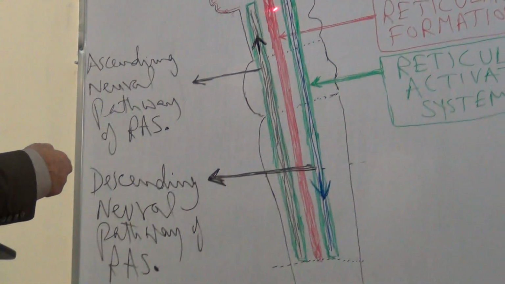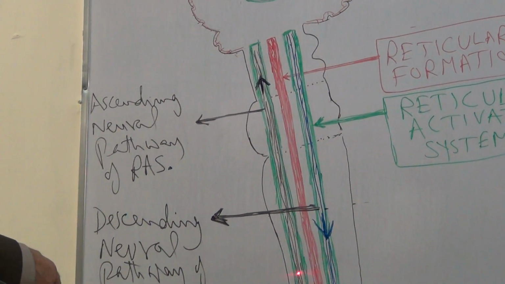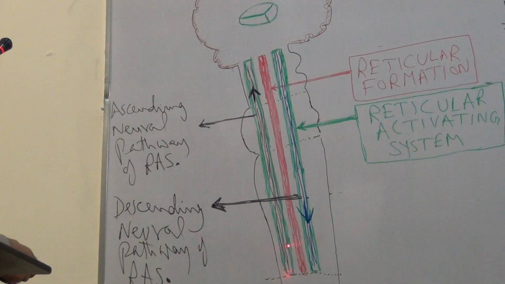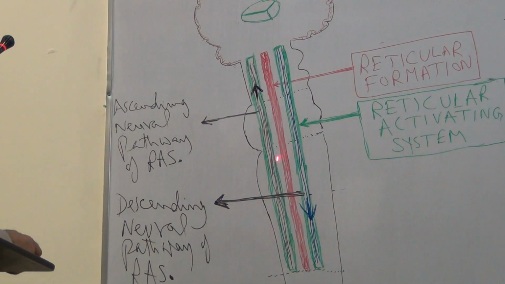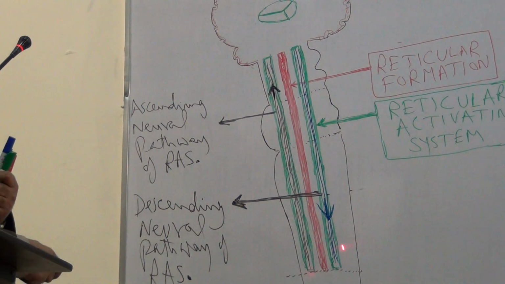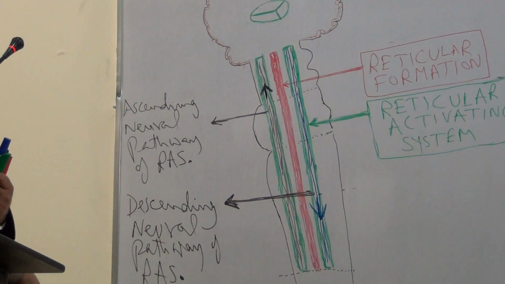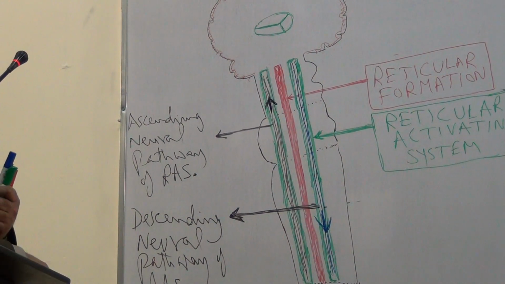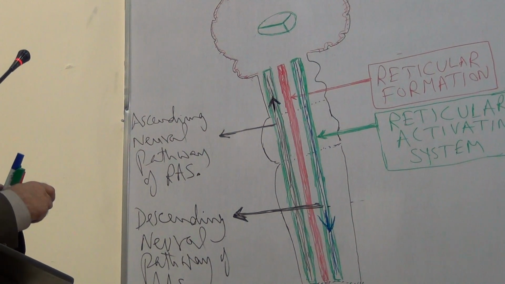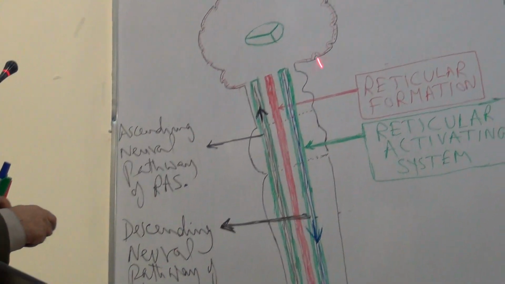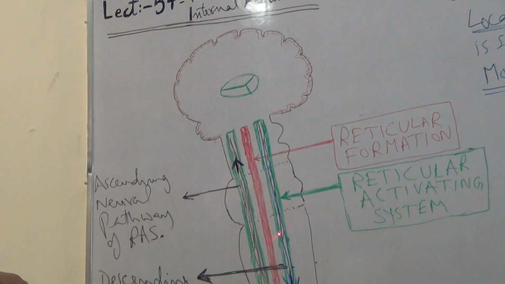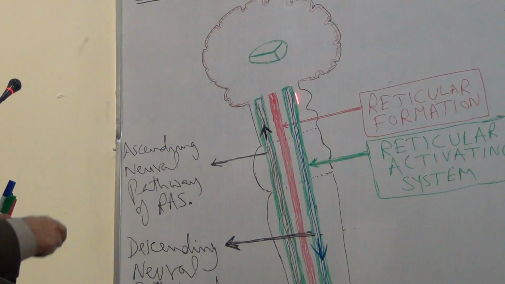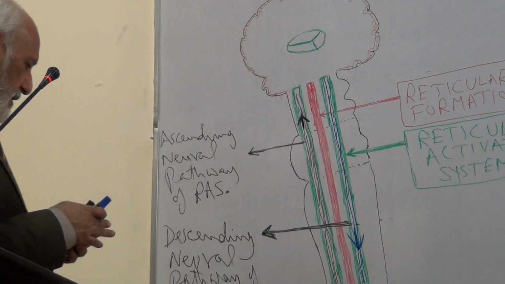So, in the brainstem, parallel to the reticular formation is the reticular activating system. It comprises two neural pathways, ascending neural pathway and descending neural pathway. Both comprise nerve fibers. The ascending neural pathway is the sensory pathway, carries sensory inputs to the cerebral cortex, and the descending neural pathway of the reticular activating system comprises nerve fibers which descend, that is motor.